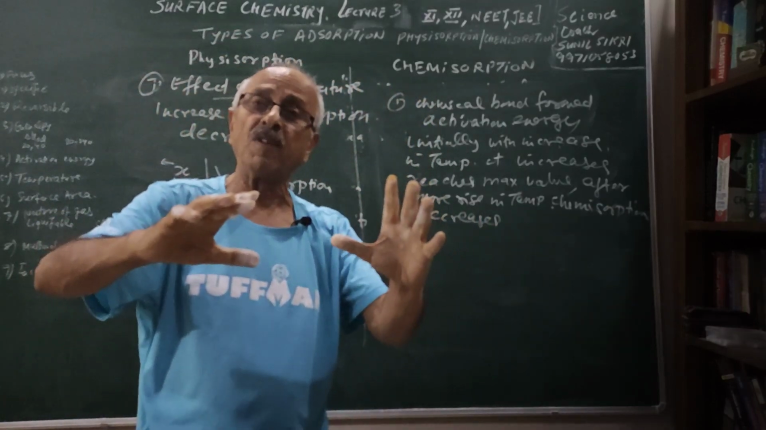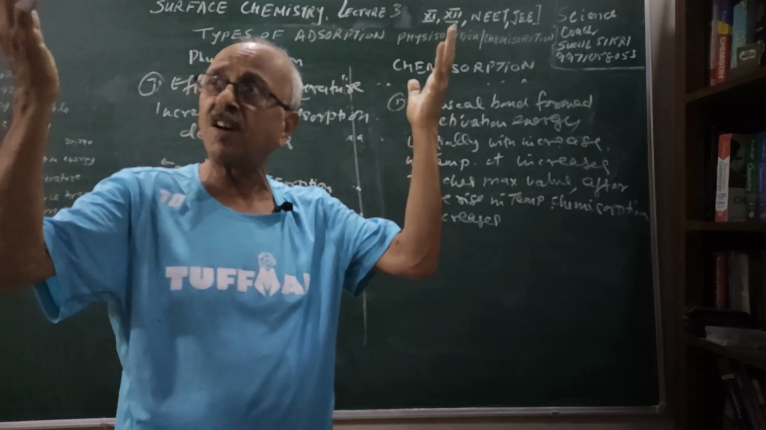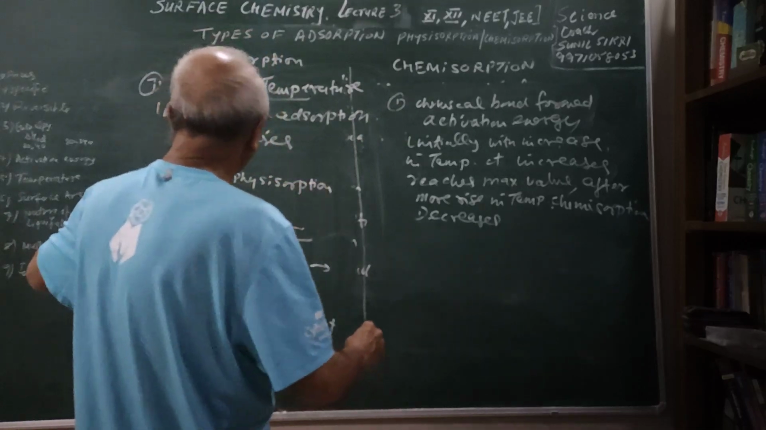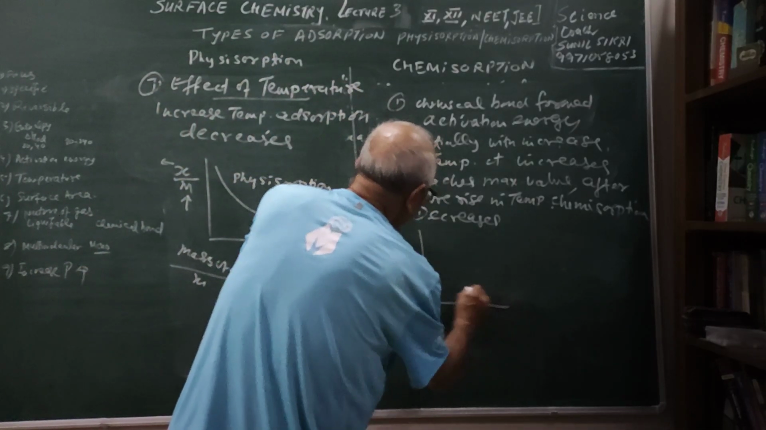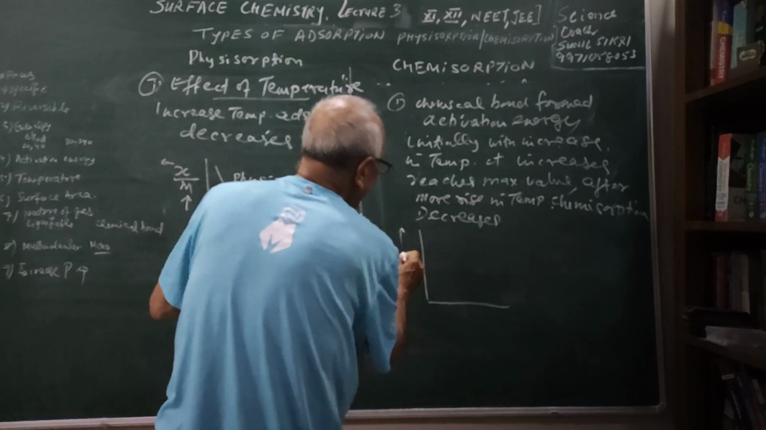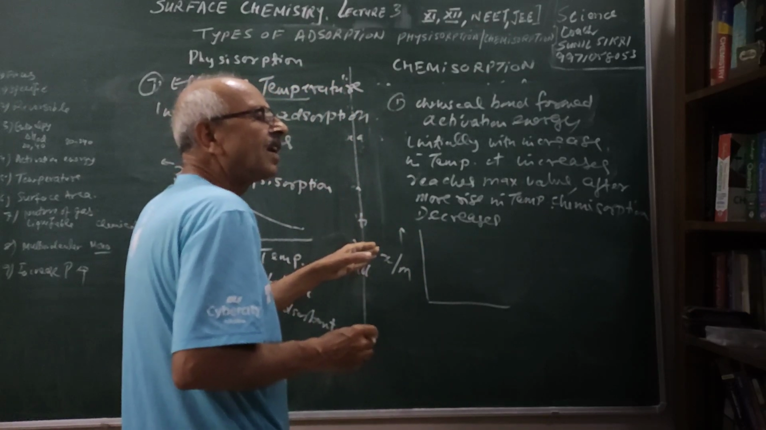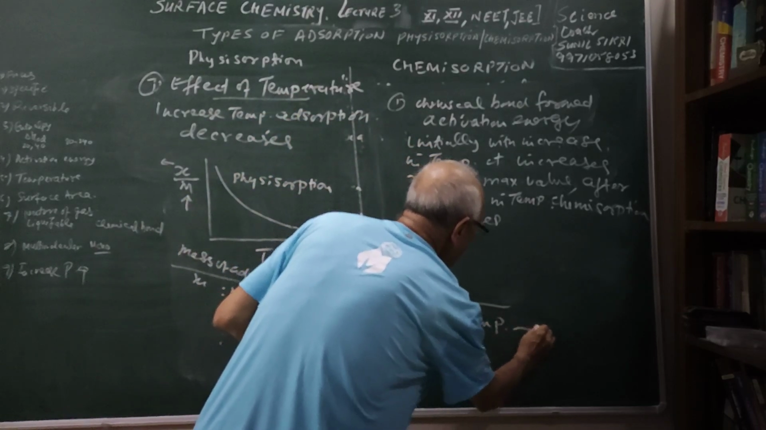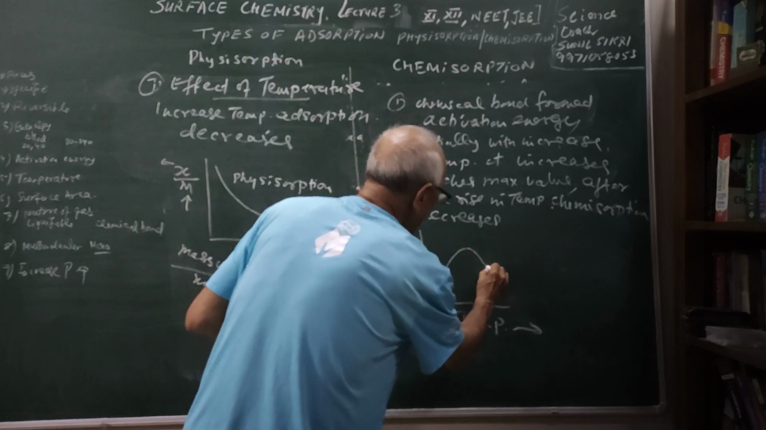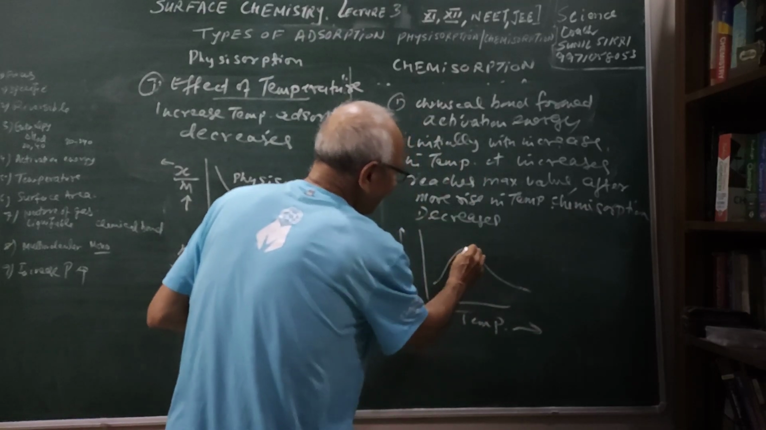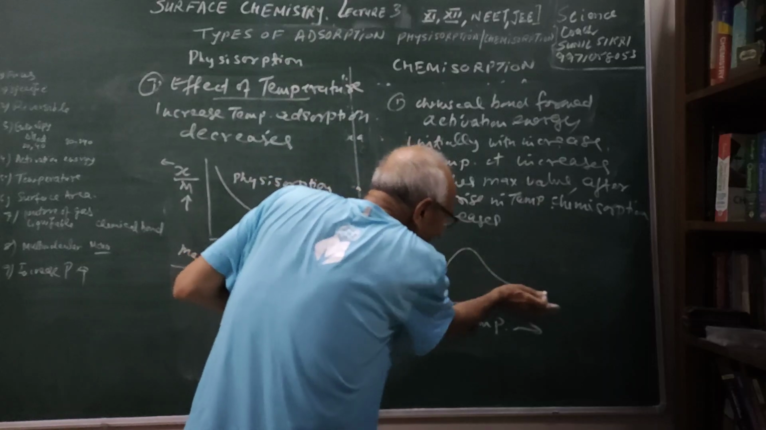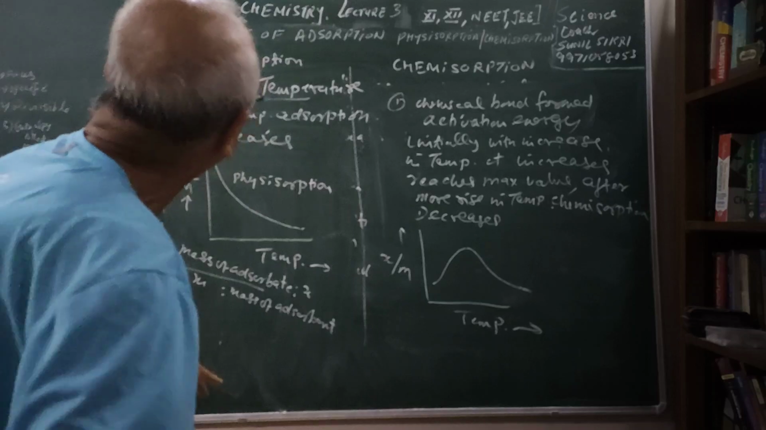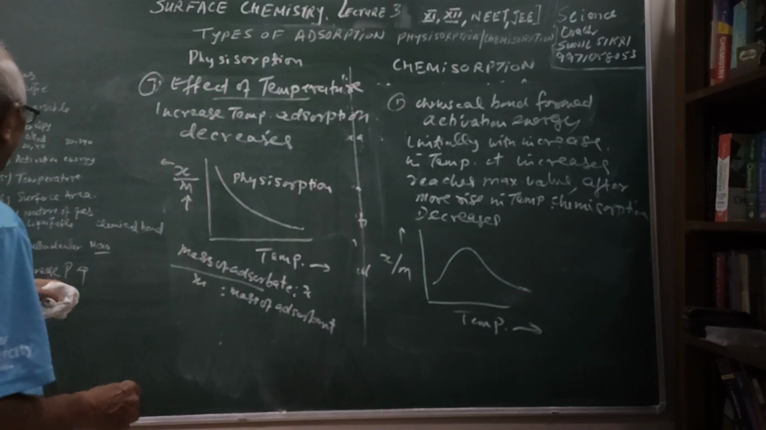But after chemical bonds have been formed, you raise the temperature more. What will be the result of that? It will start breaking the bonds, and therefore chemisorption will decrease with increase in temperature. And the graph of this, the extent of adsorption, the amount of adsorbate adsorbed per unit mass of the adsorbent versus temperature, will look something like this. You can see that first it increased, then at higher temperature it decreases. This is chemisorption, this is physisorption, the effect of temperature. Note down, very important, students.